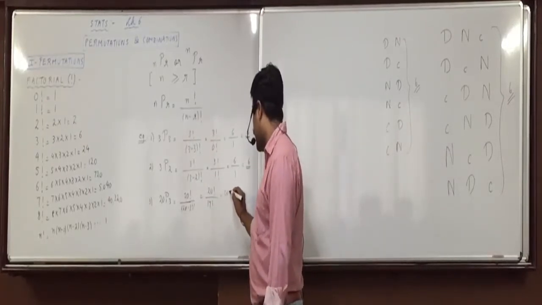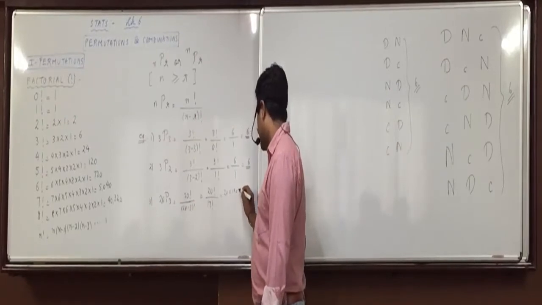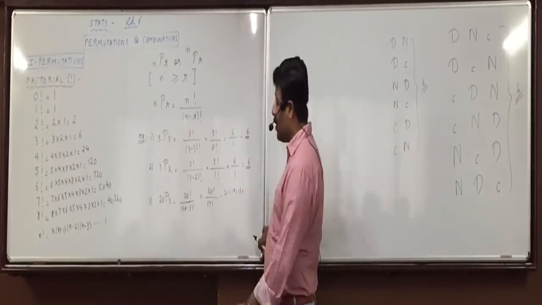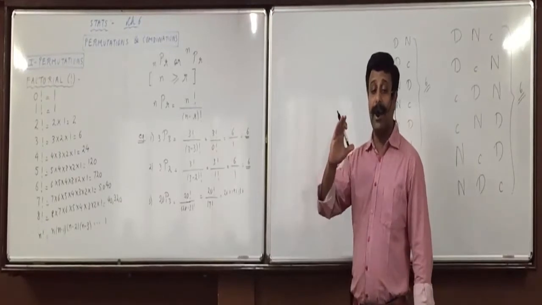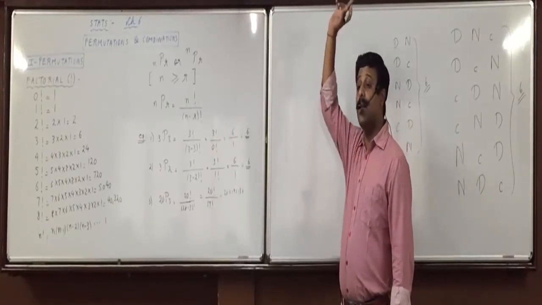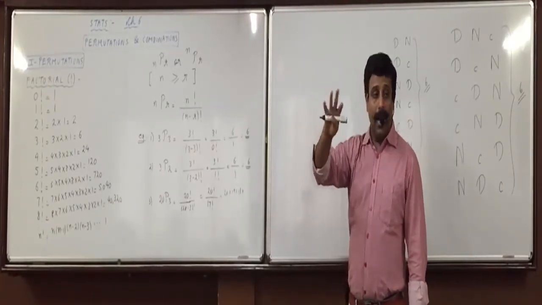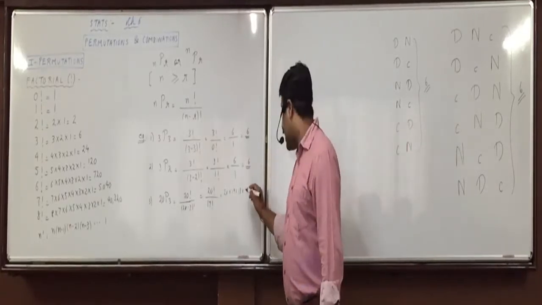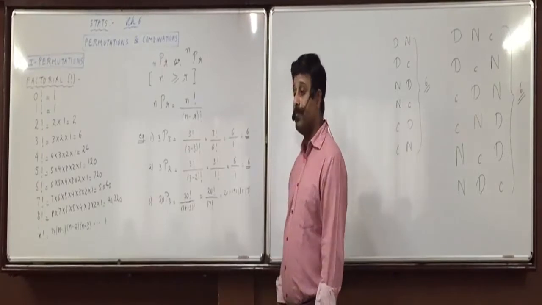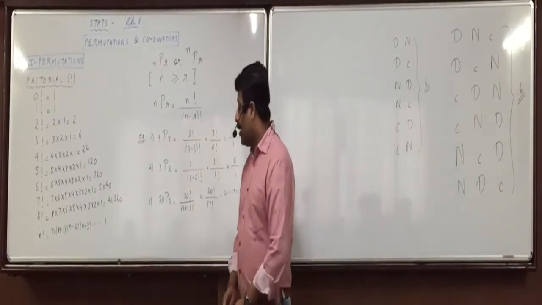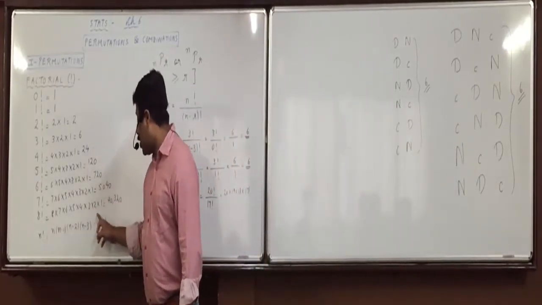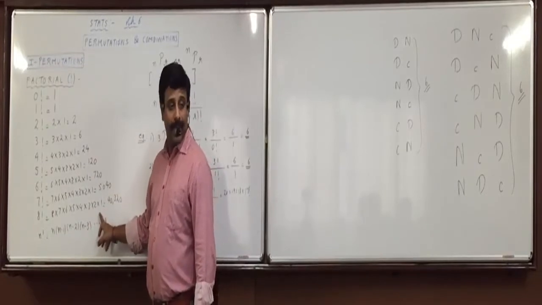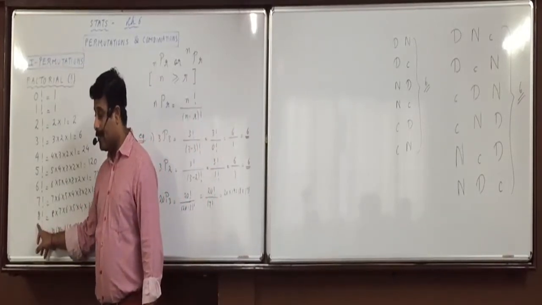Understand it properly. 20 factorial is what? 20 into 19 into 18 into 17 into 16 up till 1. Now, instead of writing from 17 to 1, can I write 17 factorial? Like instead of writing from 8 to 1, can I write it as 8 factorial?